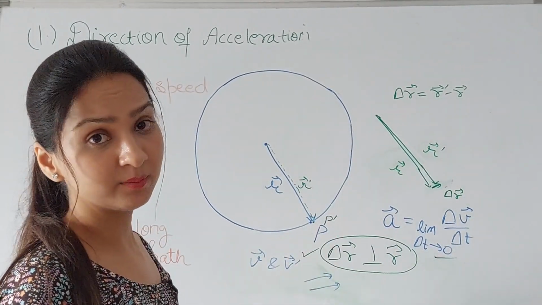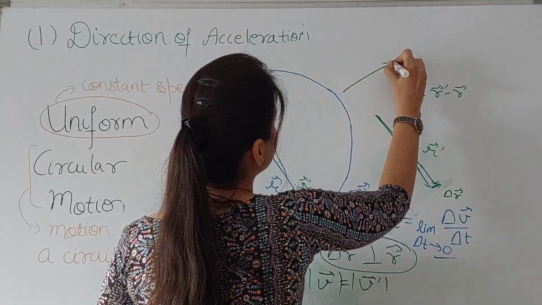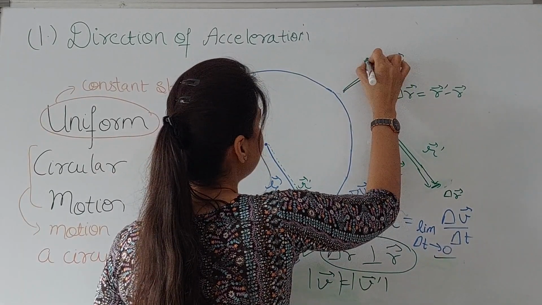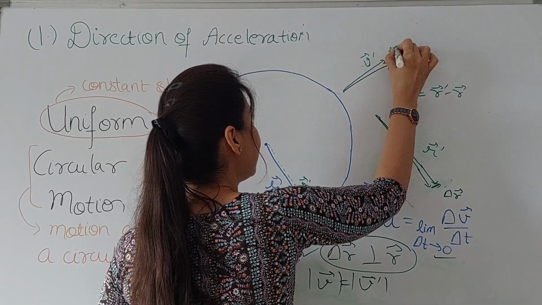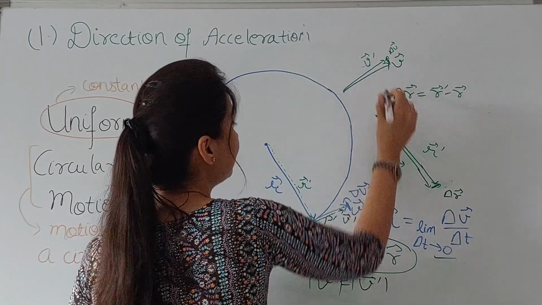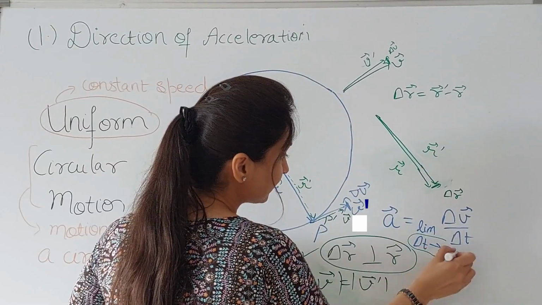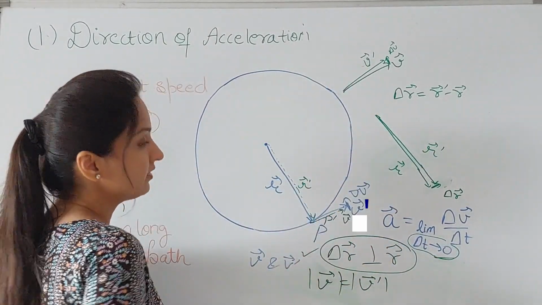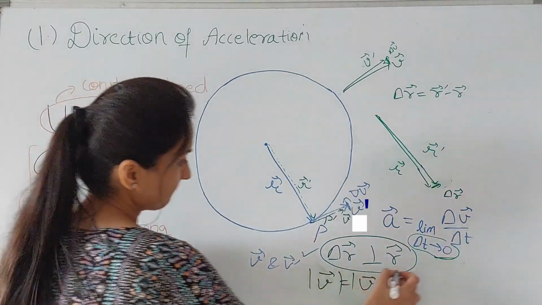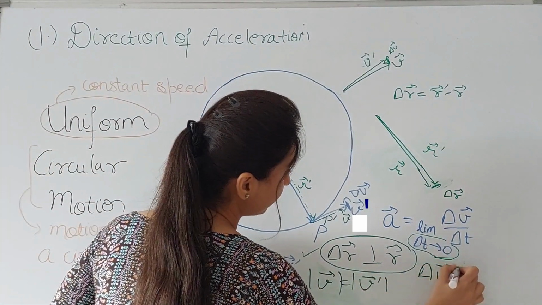Magnitudes were already the same. This is V, this is V dash. So delta V will be again like this. So delta V, you can say in this time interval delta t tending to 0, this delta V can be said to be perpendicular to the velocity vector.